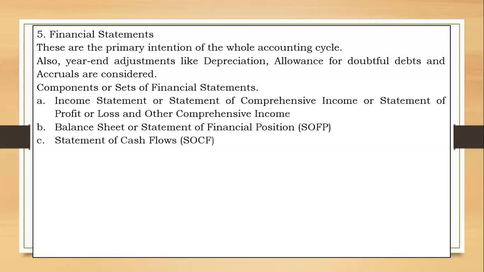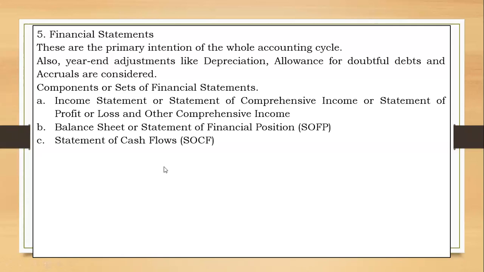And then you have the statement of cash flows. You know that the statement of profit or loss, the income statement, is usually prepared on an accrual basis. So being prepared on an accrual basis, you could have a poor picture about the profit. We could be deceived by the profit. The profit could seem very large, but actually could have generated very little cash. Maybe a lot of sales are made on credit. Maybe we made a lot of investments, so we could have a little cash.